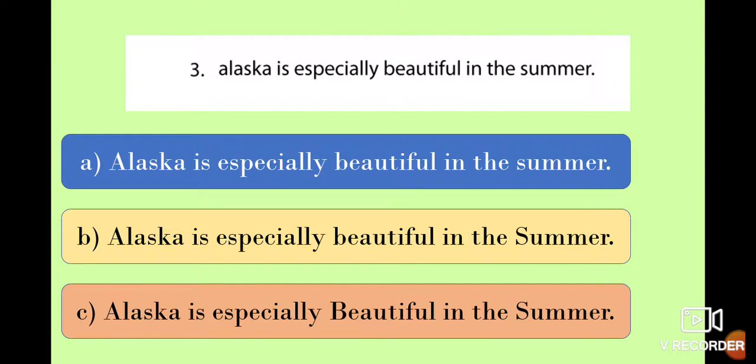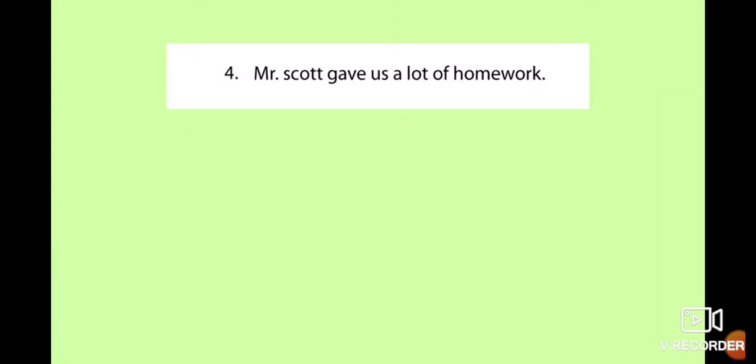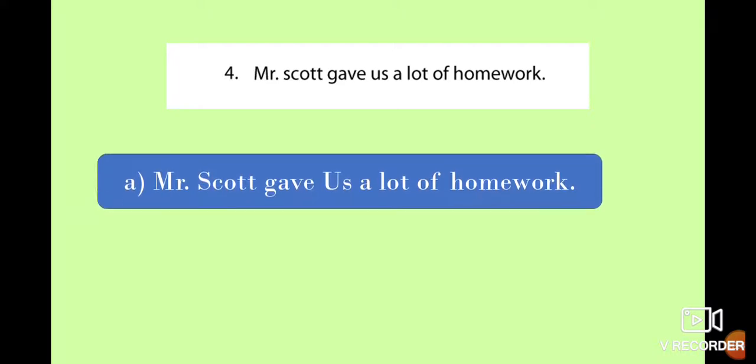Letter C. Alaska is especially beautiful in the summer. Beautiful is an adjective and it's not possible that we write it with capital letter because this one is not the name of a title. So in this case, the correct option is option A, because we only write Alaska with capital letter because this one is a proper name of a place. Yes? Okay.